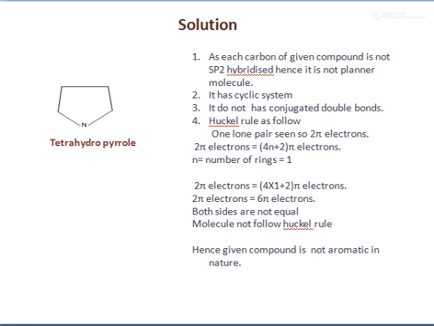As nitrogen contains one lone pair of electrons, so 2 pi electrons, and for Huckel's formula n is equal to 1, so 2 pi electrons is compared with 4 into 1 plus 2 pi electrons. So 2 pi electrons is not equal to 6 pi electrons. So both sides are not equal, hence the molecule does not follow Huckel's rule. So it is non-aromatic in nature.